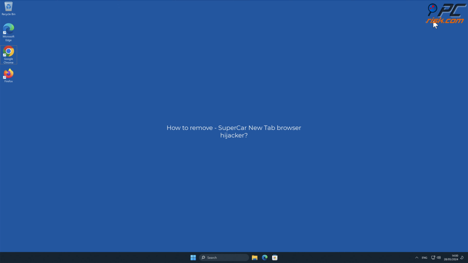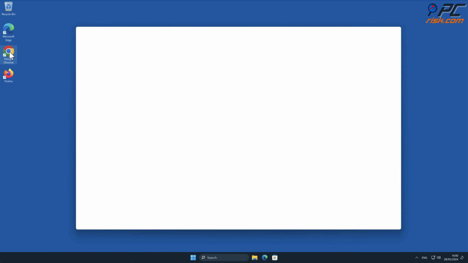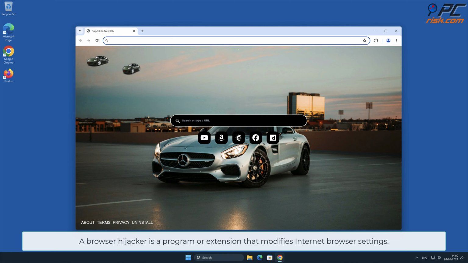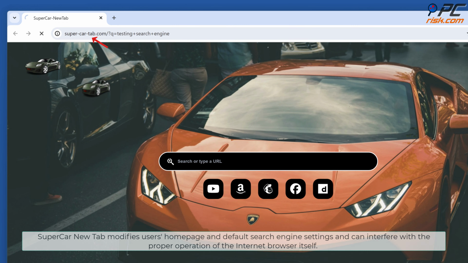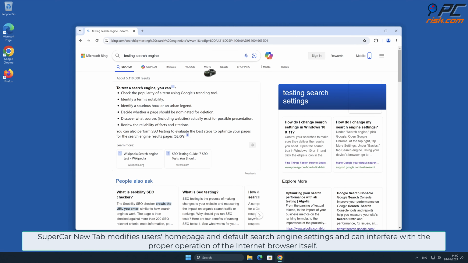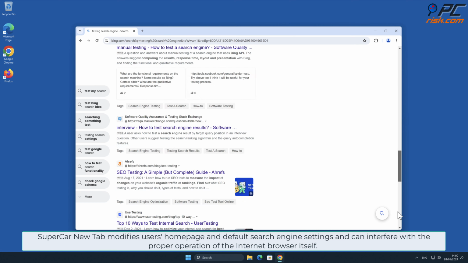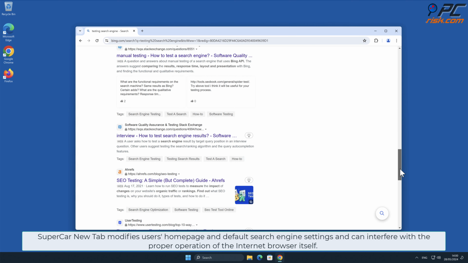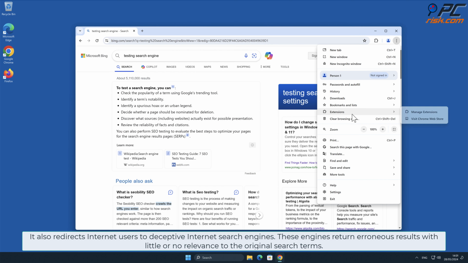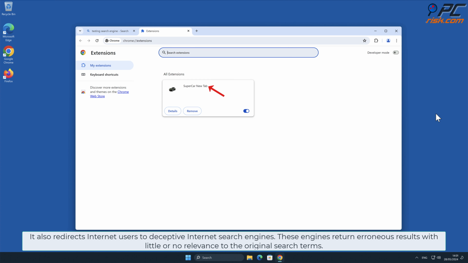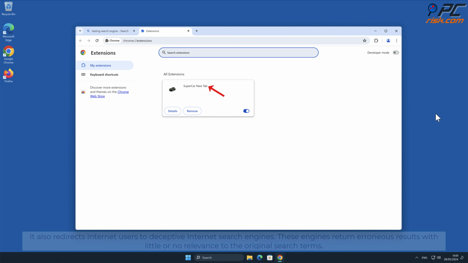In this video, we will show you how to remove SuperCar New Tab browser hijacker. A browser hijacker is a program or extension that modifies internet browser settings. SuperCar New Tab modifies users' homepage and default search engine settings and can interfere with the proper operation of the internet browser itself. It also redirects internet users to deceptive internet search engines. These engines return erroneous results with little or no relevance to the original search terms.